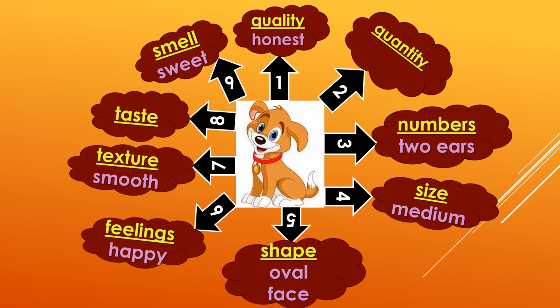Texture. When we touch the dog, how do we feel? It is smooth. Taste is not applicable for a dog, so I have left it blank. Smell. How does the dog smell? Sweet. So for quantity and taste, I didn't find anything, so I have left them blank. Children, not all the 9 points are necessarily used to describe a particular picture. There might be some factors which are missing, as in the dog, where I have left quantity and taste.